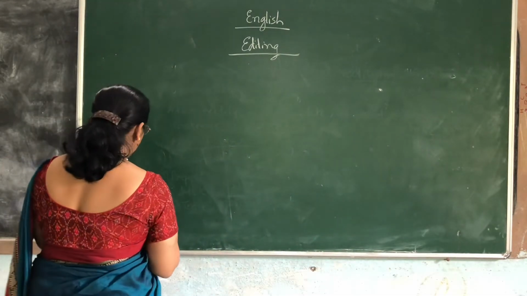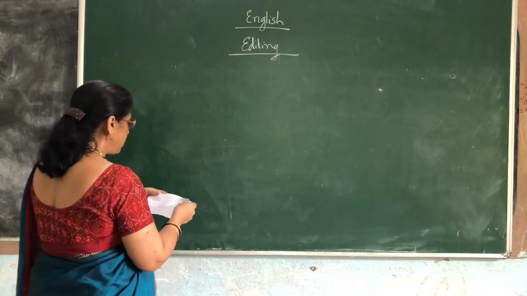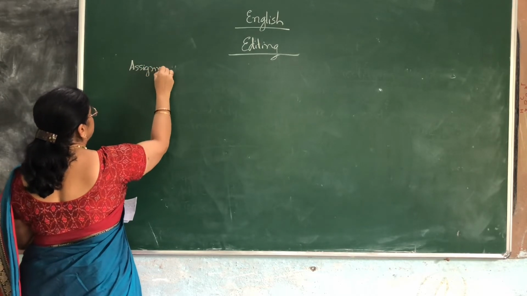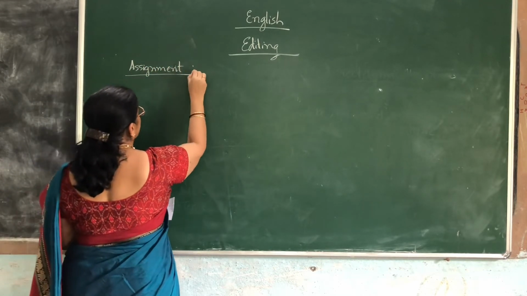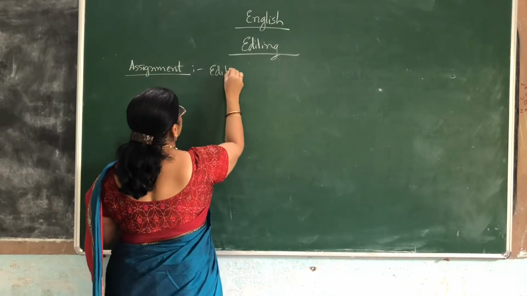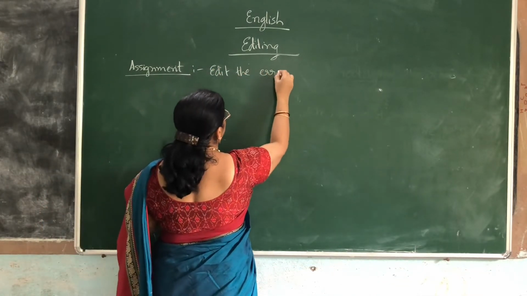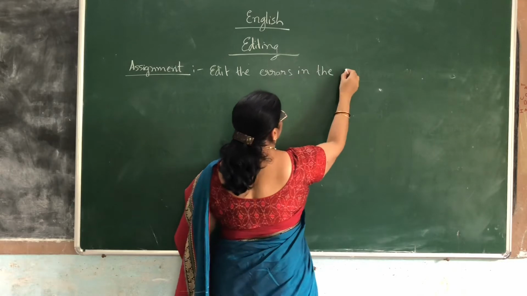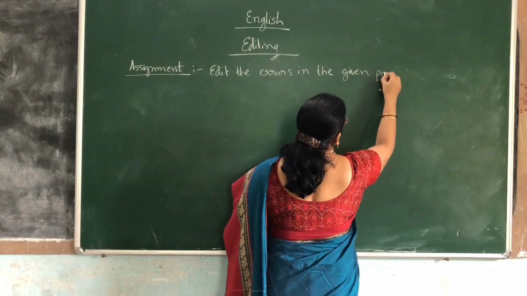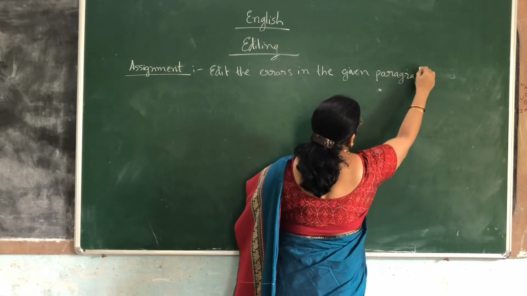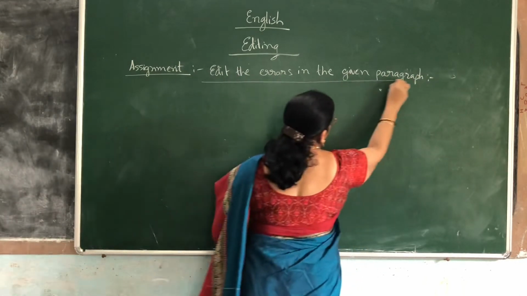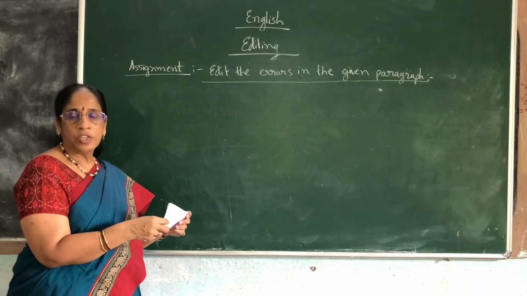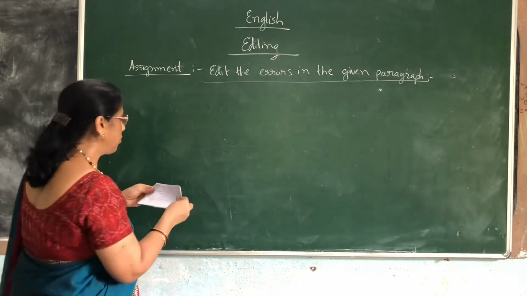Now I am giving you a short paragraph, ma. You need to note down this, rectify the mistakes in it and send it to me. So this is for your homework. Edit the errors in the given paragraph. This is the question. So how the question is going to be given, already I told you. Clearly it will be given, ma. Like read the paragraph, every error sentence will be numbered. You should rewrite them. Everything will be given clearly. But here in short I am giving you.